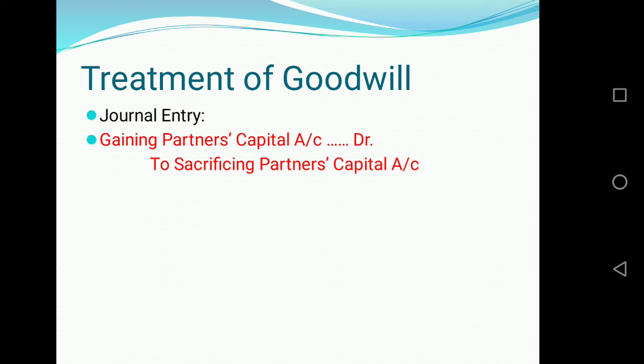The treatment of goodwill, which is valued at the time of reconstitution, the gaining partner has to pay to the sacrificing partner according to the gain done in the business. And for that, we calculate the value of gaining and sacrificing partner according to the gains and sacrifices out of the total goodwill valued, and we pass this journal entry. Let's proceed further.